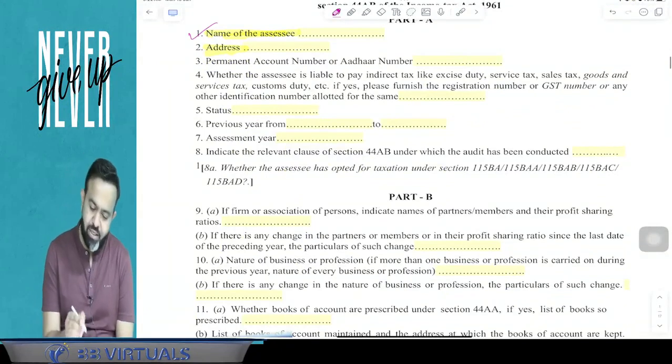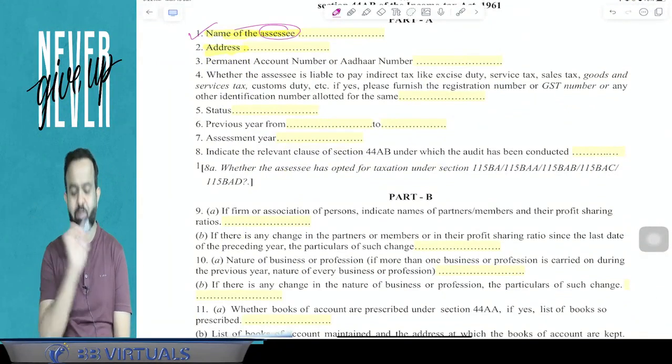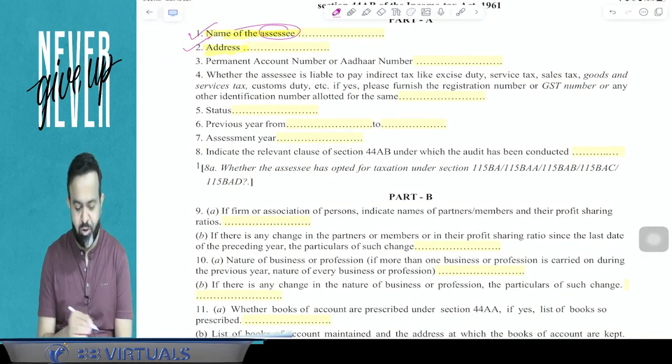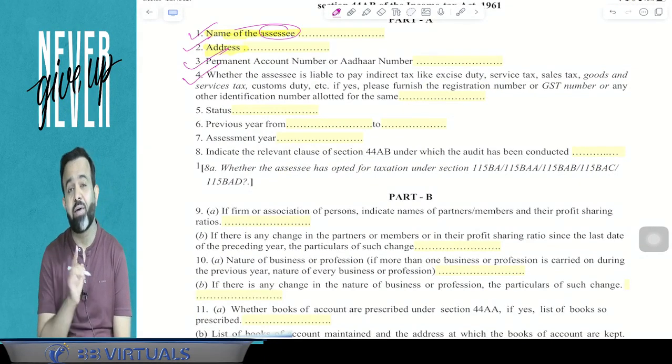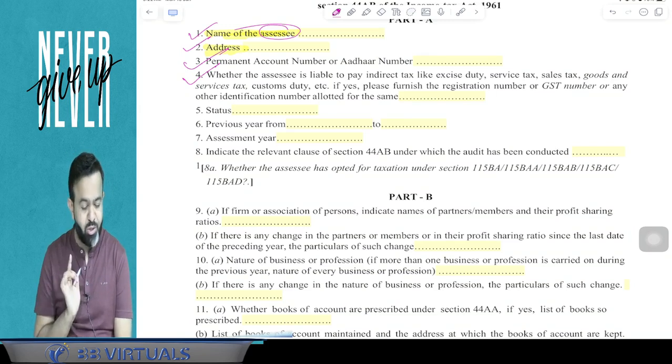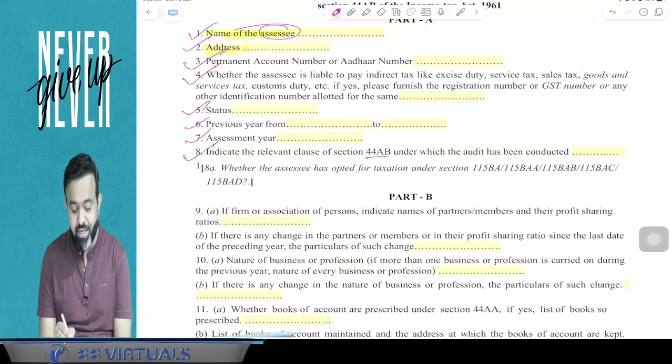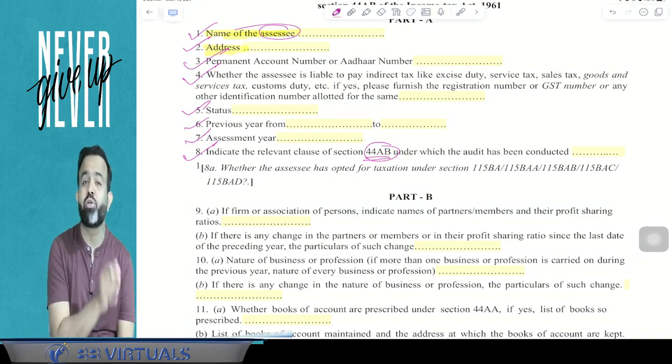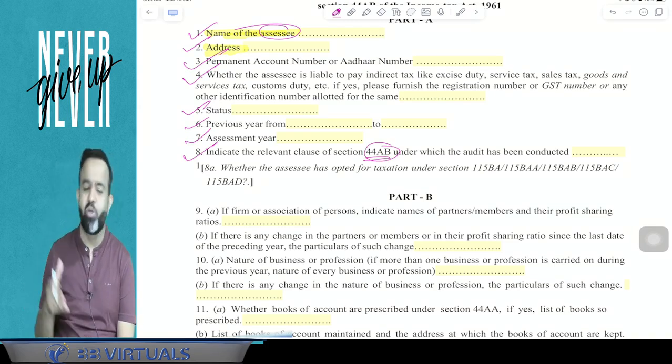Now, clause number 1 is the name of the assessee. Just write the name of the assessee. Clause number 2 is the address. Clause number 3 is the permanent account number. Clause number 4 is whether the assessee has a GST number or custom number and so on. Then assessee status, previous year, assessment year. Next is under 44AB, under which clause audit is required. So these are the clauses.